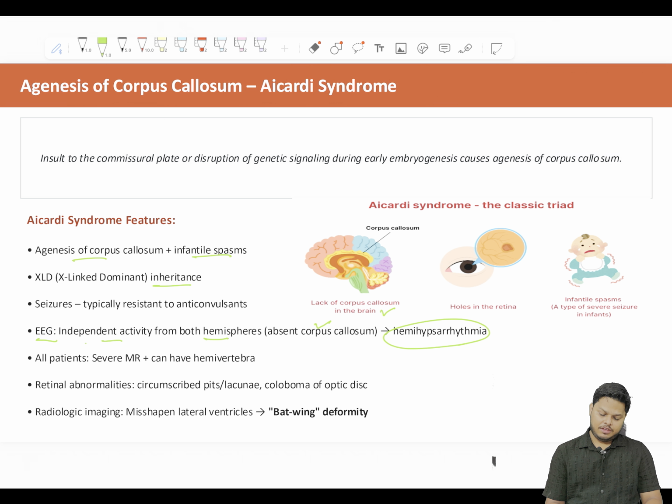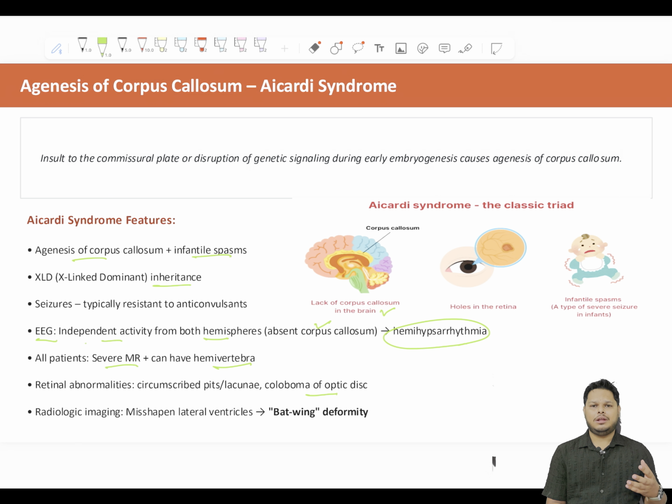And hypsarrhythmia. Hypsarrhythmia is a typical feature of infantile spasm. All patients result in severe mental retardation, can have hemivertebra. Retinal abnormalities, there are circumscribed pits in the retina. There may be coloboma of the optic disc, things to remember.